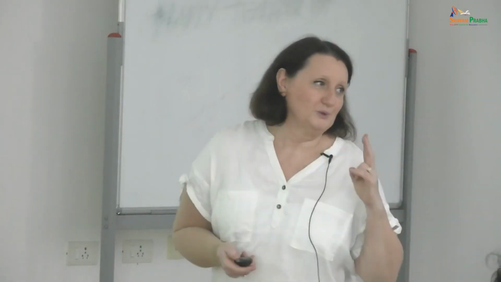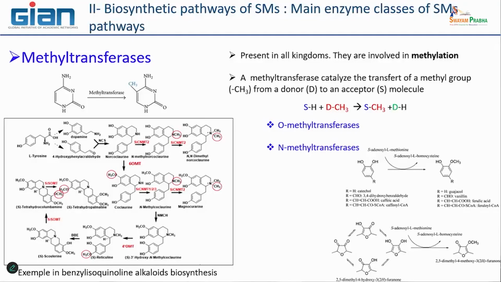Well, it remains only two. The methyltransferases. Methyltransferases also are very important in secondary metabolic pathways. As the name says, they are able to transfer a CH3 carbon group to the substrate.